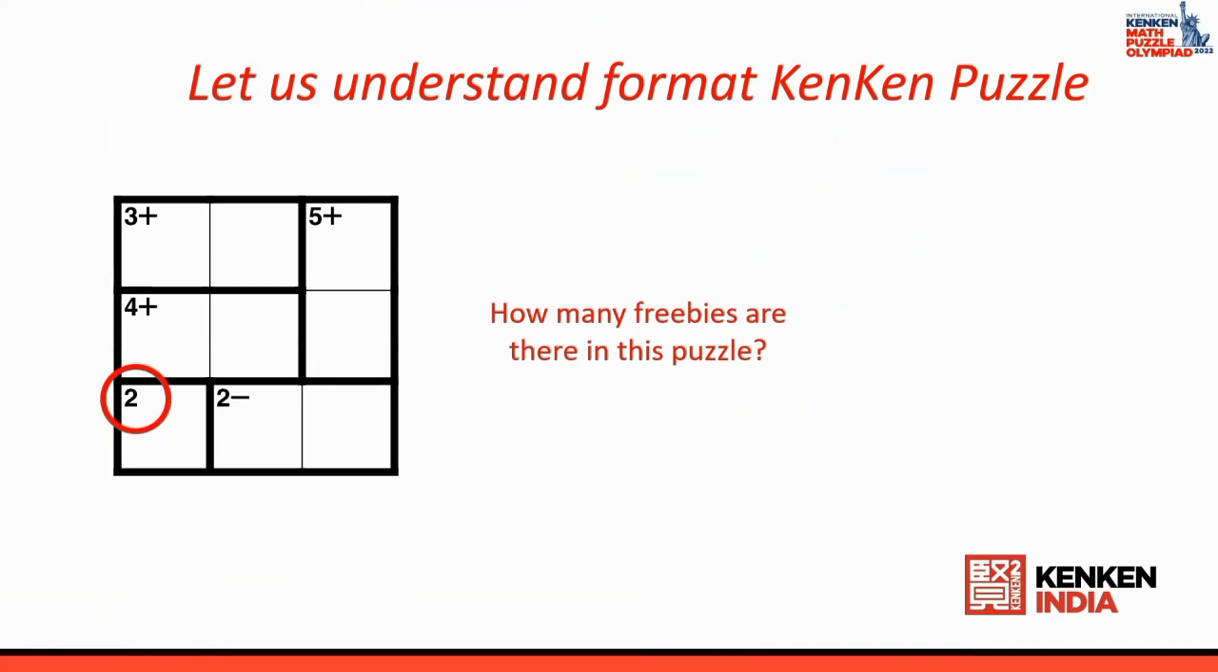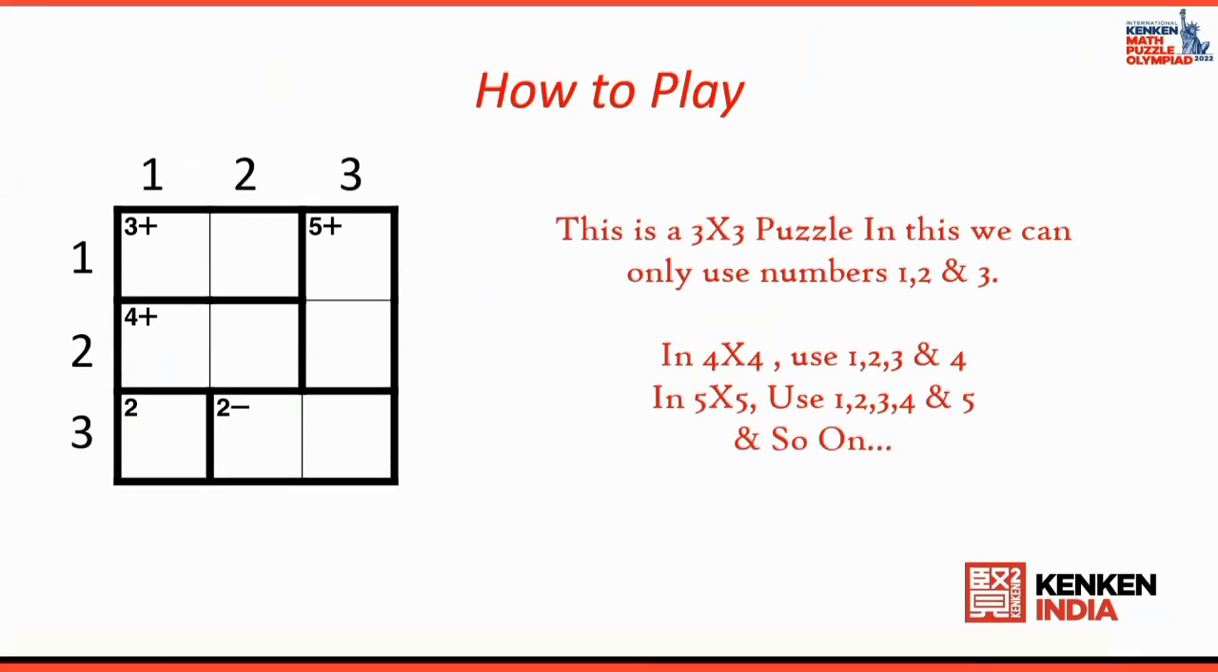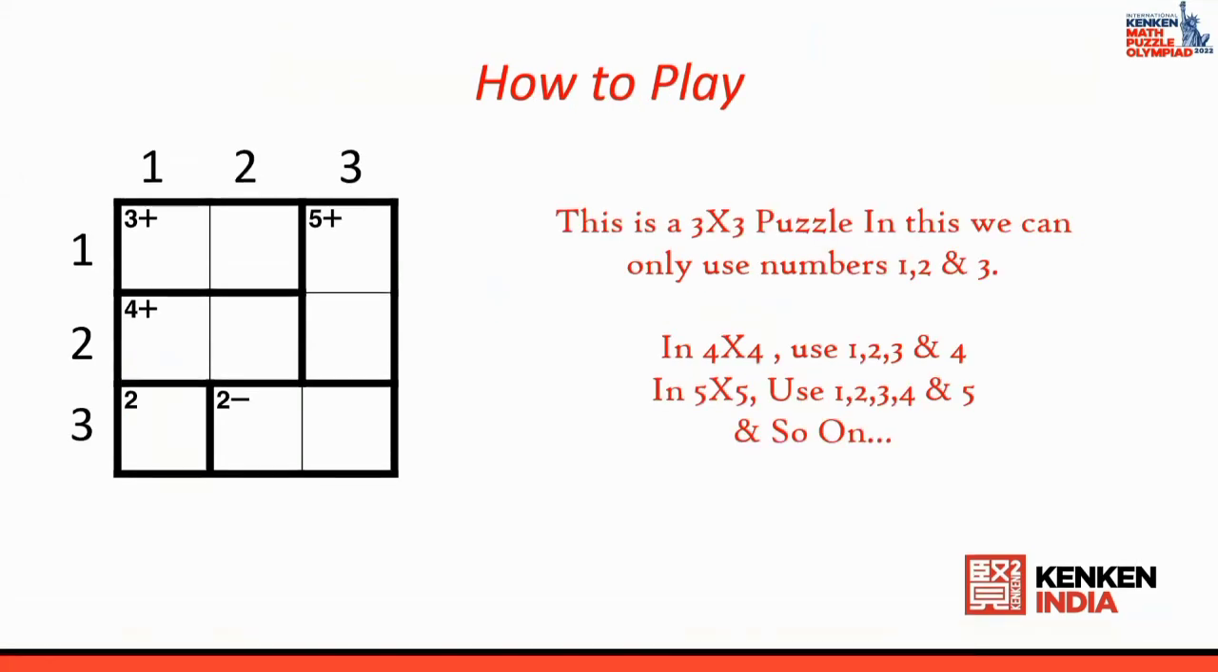So this means that there is only one freebie in this. Now let us see how to play this KenKen puzzle. As I said before, since you have 3 grids horizontally and 3 grids vertically, this is a 3 by 3 puzzle. Now there are certain rules in this. Let us look at the rules one by one.